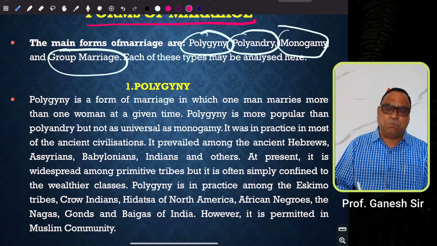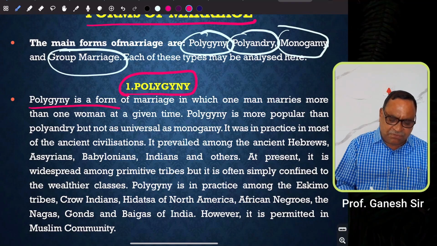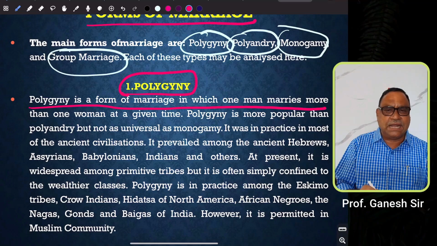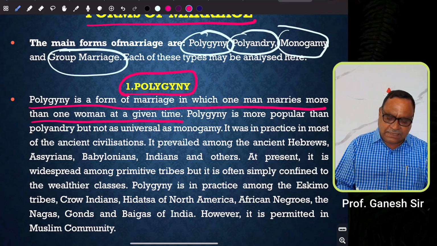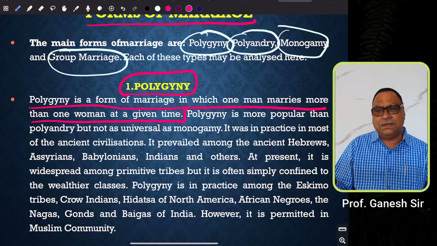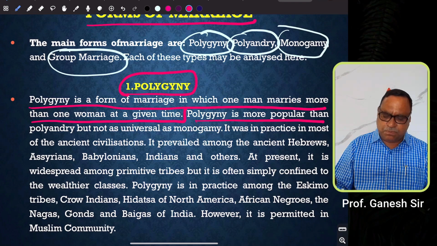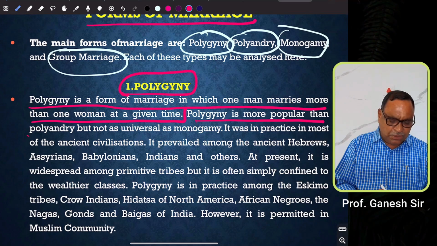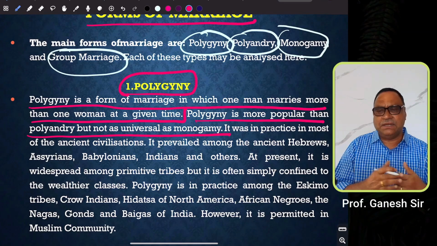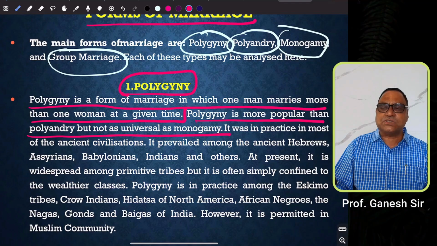So, what is meant by polygyny? Polygyny is a form of marriage in which one man marries more than one woman at a given time. Simply, polygyny denotes a man having more than one wife. Polygamy is more popular than polyandry, but not as universal as monogamy. Generally, monogamy is considered the universal social phenomenon.